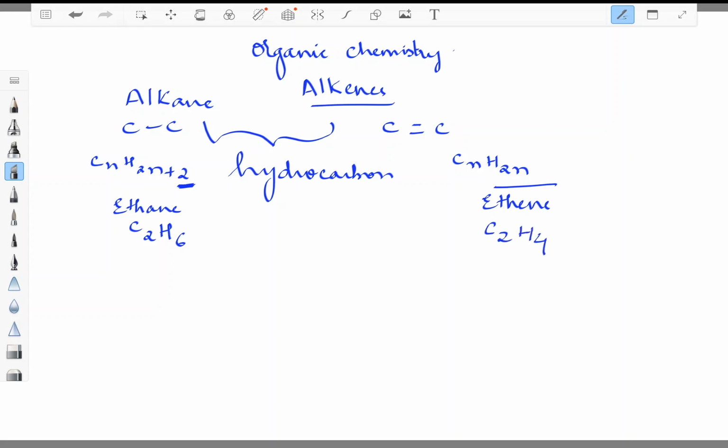Likewise, here you can notice the difference of two hydrogens. This is how you can relate the molecular formulas of alkane and alkene.